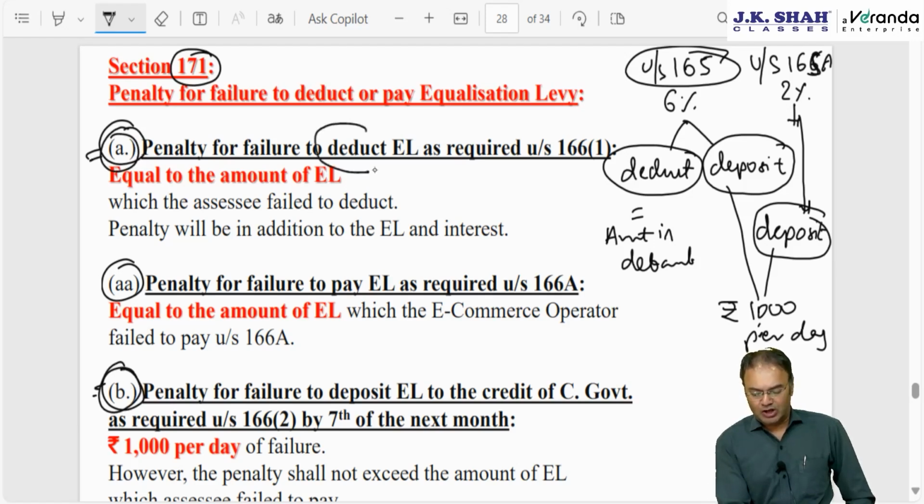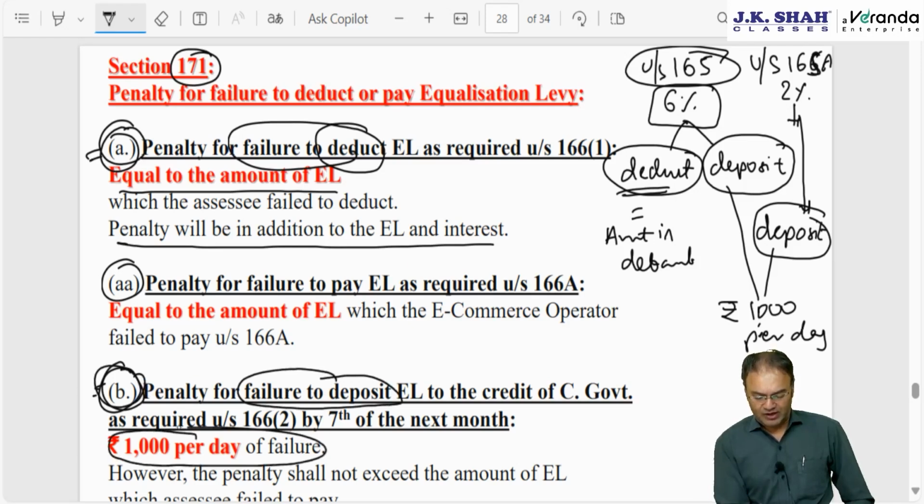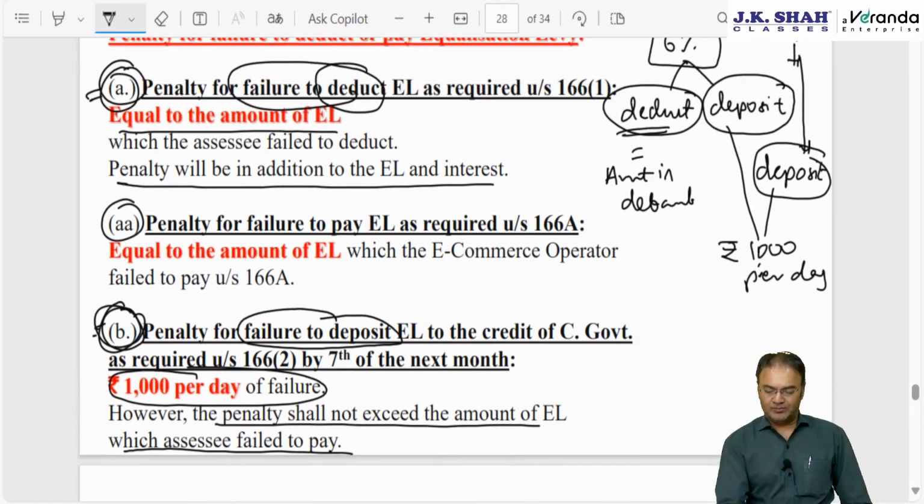Penalty for failure to deduct: penalty will be equal to the equalization levy. Where can there be failure to deduct? Deduction failure is possible only when the equalization levy is under section 165. Penalty will be in addition to the equalization levy and interest. Or clause B, penalty for failure to deposit. Failure to deposit will be 1000 rupees per day of failure. However, the penalty shall not exceed the amount of equalization levy which the assessee failed to pay.